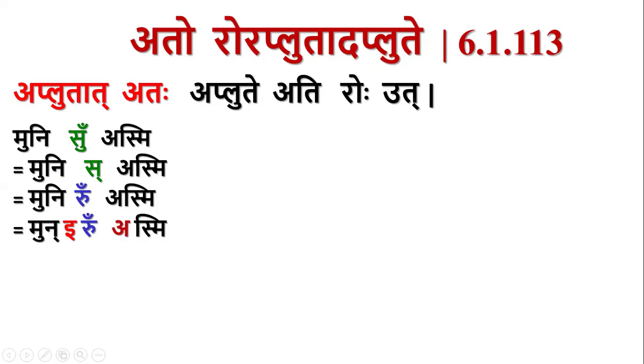At this stage, we have i followed by ru, which is followed by akara. We have akara, but it is not preceded by rasva akara; it is ikara here. So this sutra will not be applicable here. In ru, that u is it letter, so only repha remains; that anunasika u gets deleted. So muni plus r plus asmi, by combining the letters, we have munirasmi. Munihi asmi, munirasmi.